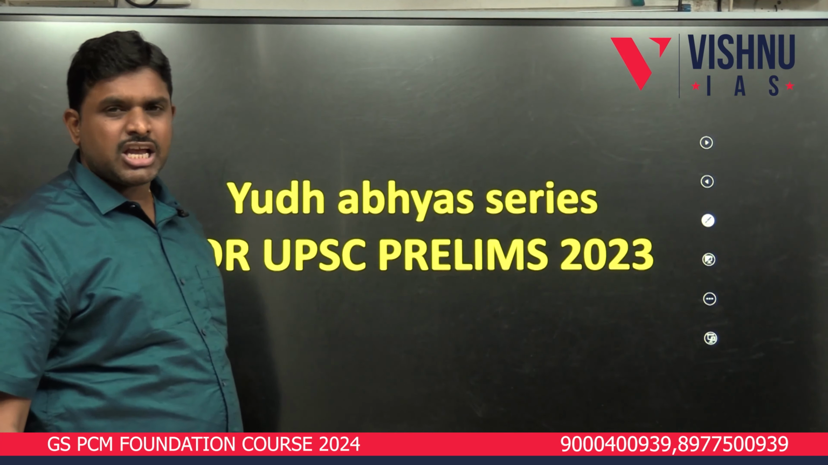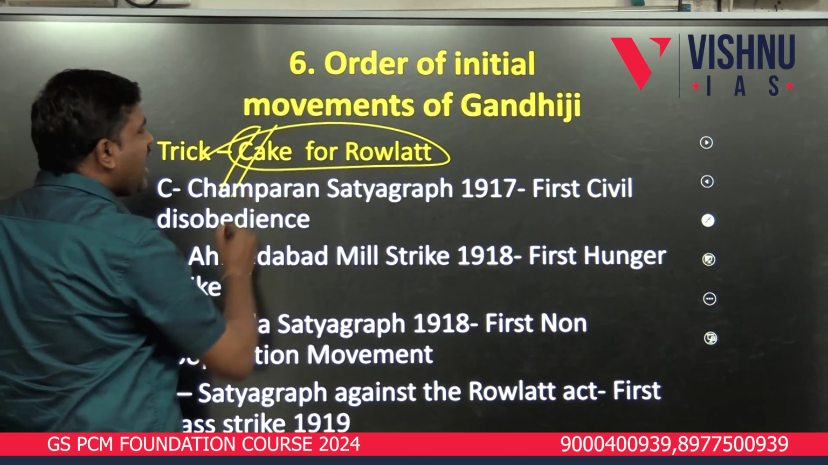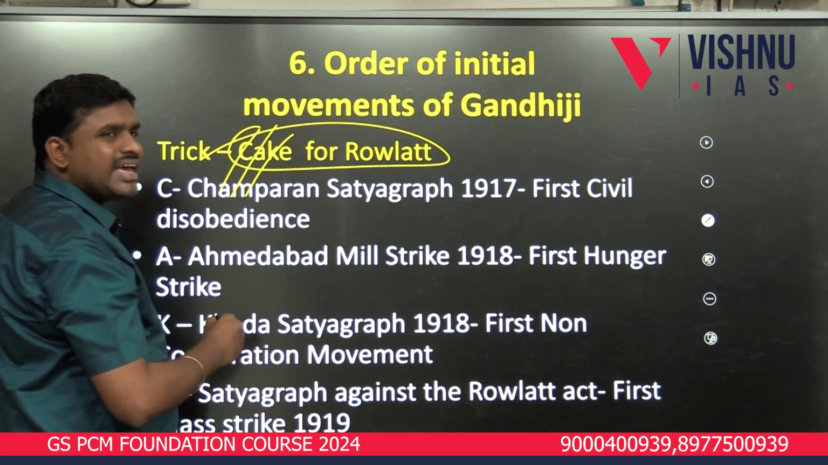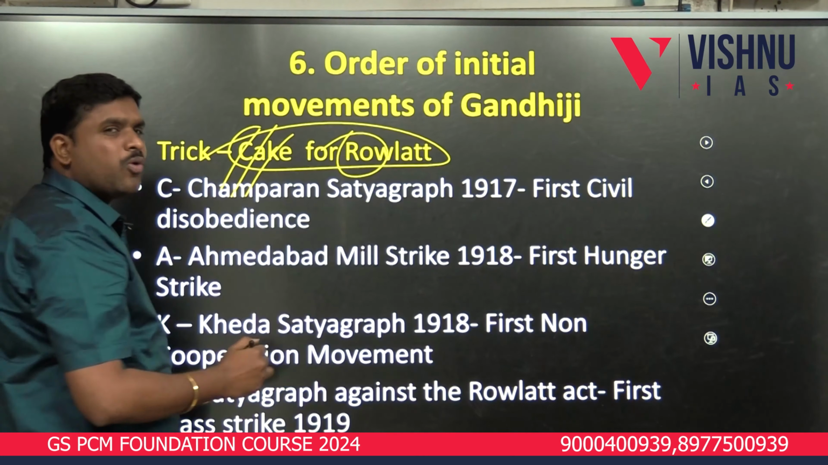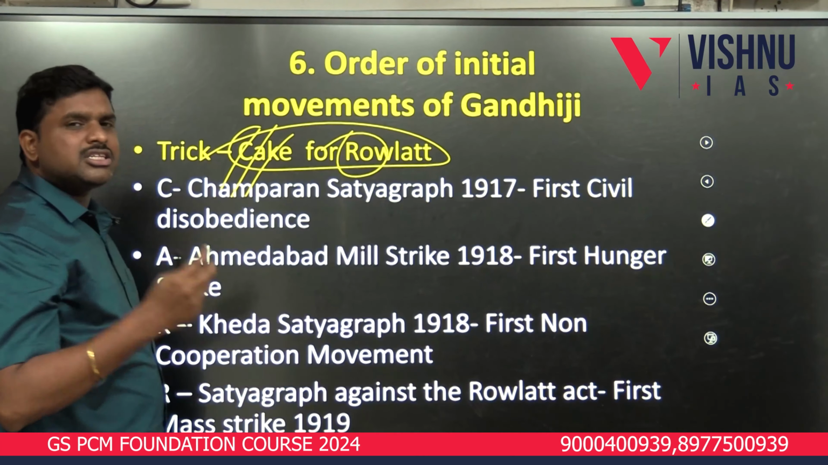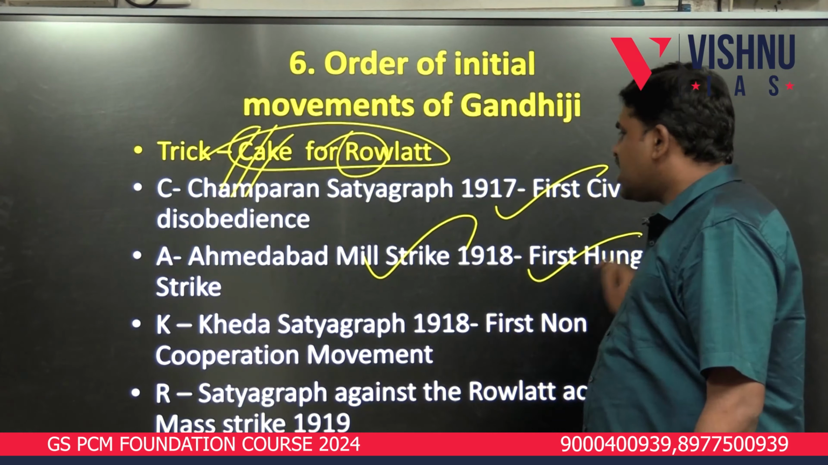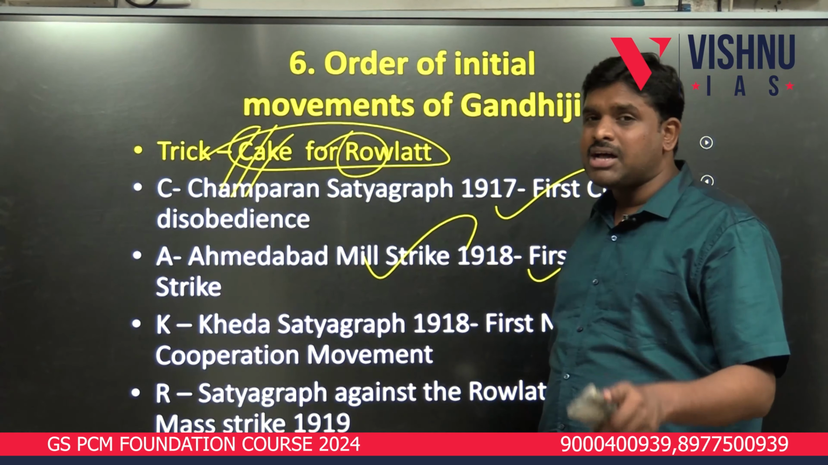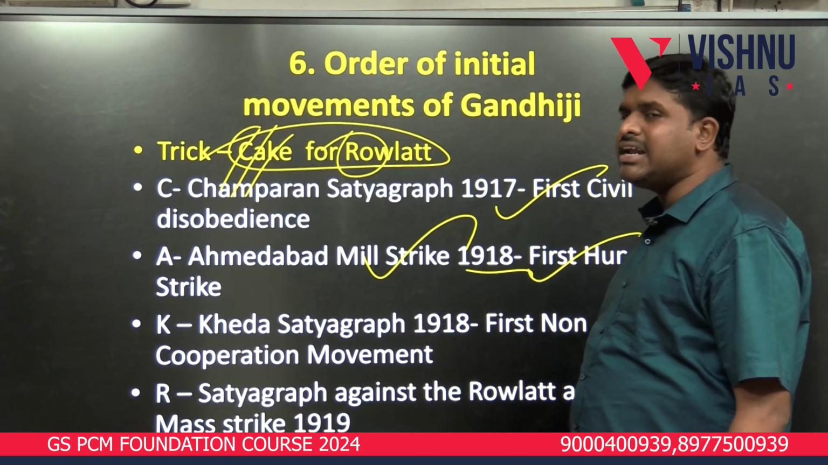C, Champaran. A, Ahmedabad. K, Kheda. R, Rowlatt. These are the first 4. CAKE for Rowlatt. These are the initial movements of Mahatma Gandhi. First one is C, Champaran Satyagraha, 1917. First civil disobedience movement is Champaran. Ahmedabad mill strike, first hunger strike, in 1918.